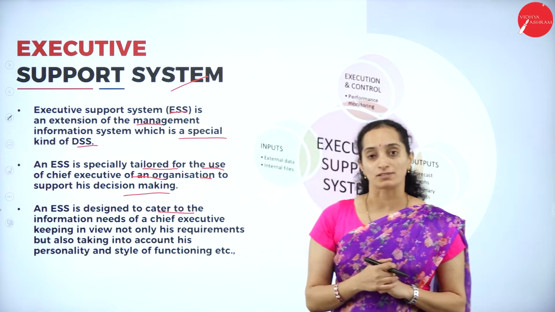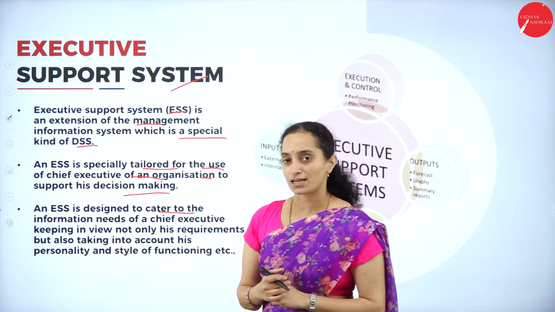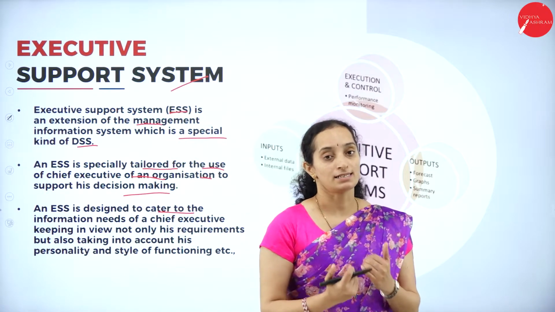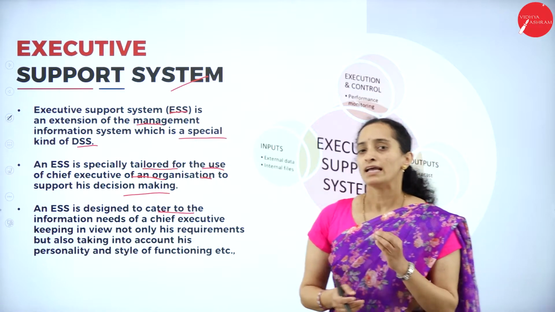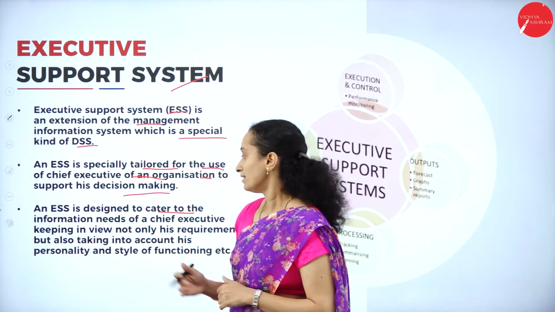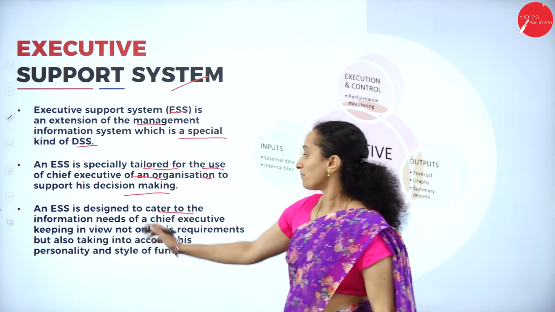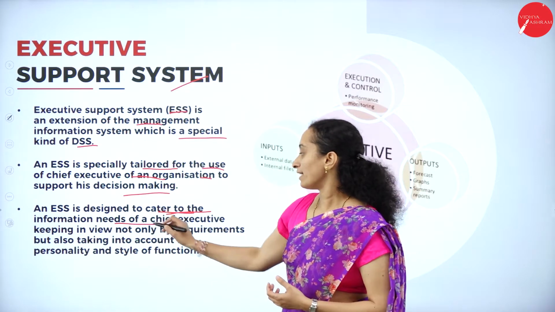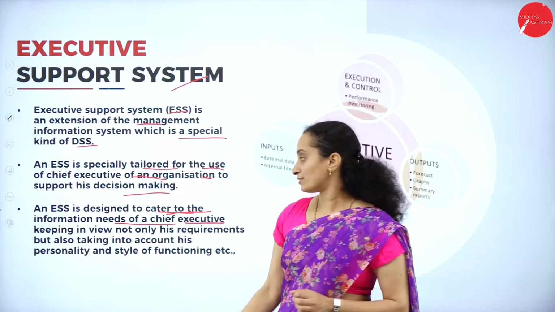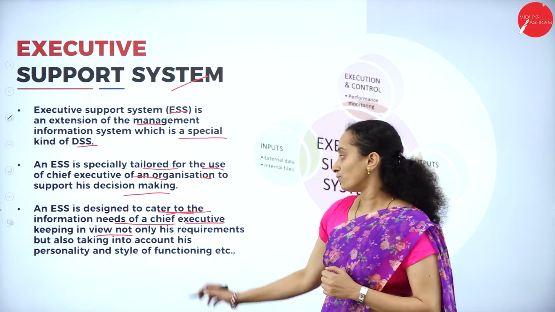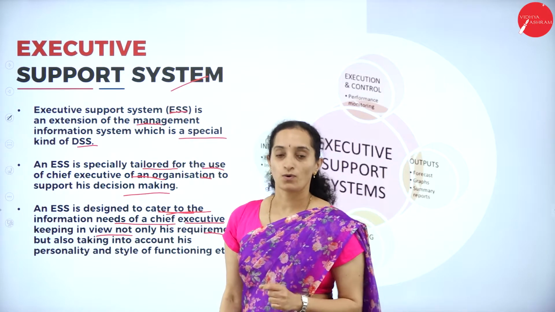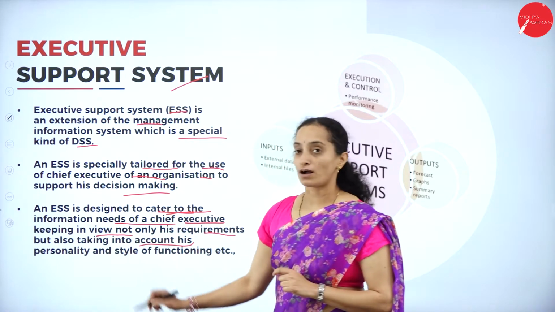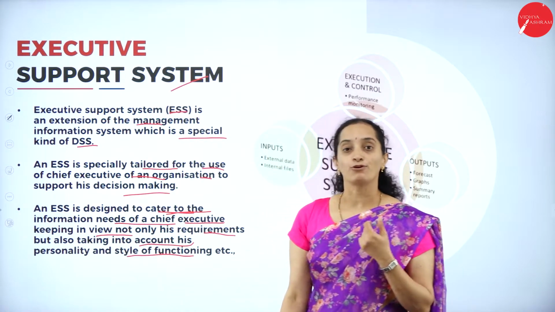If he has so many responsibilities, he needs to have a special provision in the MIS. That means he needs extra assistance from the information system in making any special decision. So this executive support system is designed to support or provide the information needs of a chief executive officer, keeping in view not only his requirements, what he needs to take a decision, but also taking into account his personality and style of functioning.